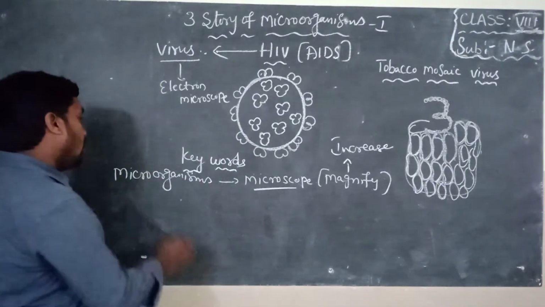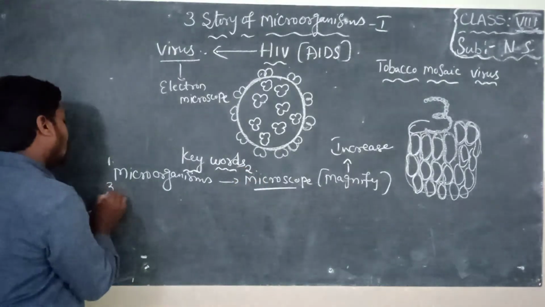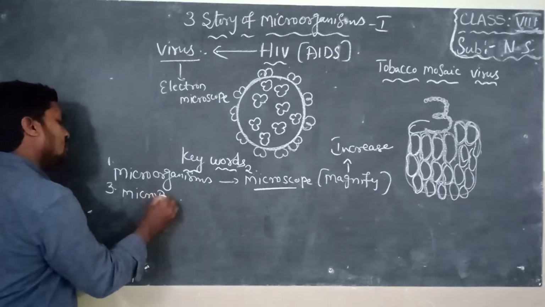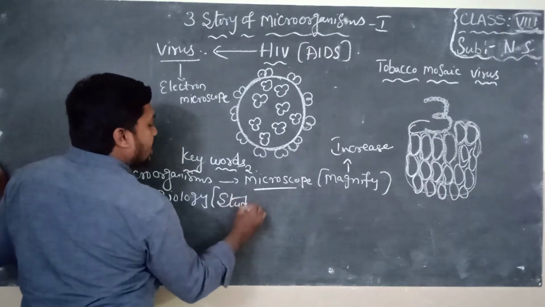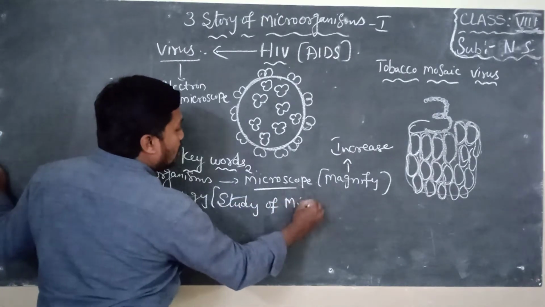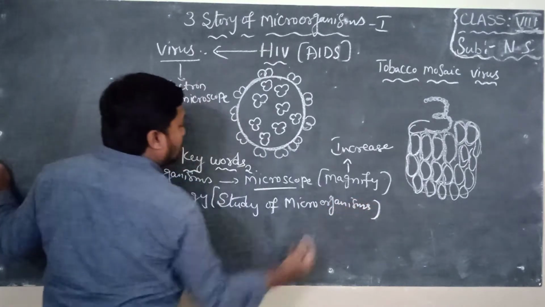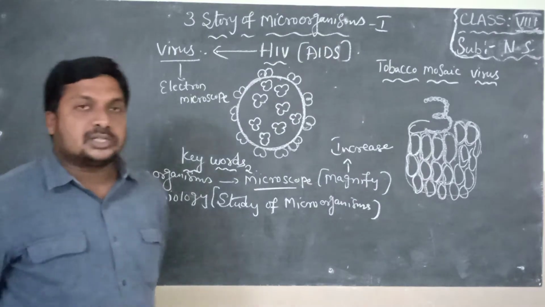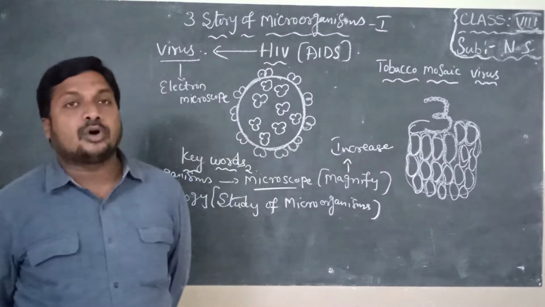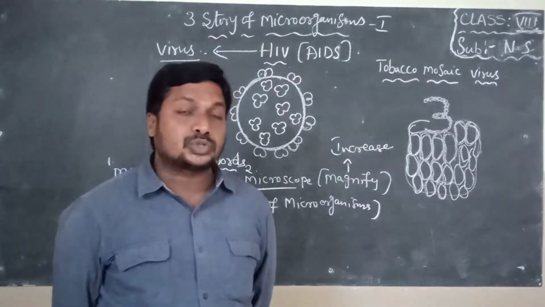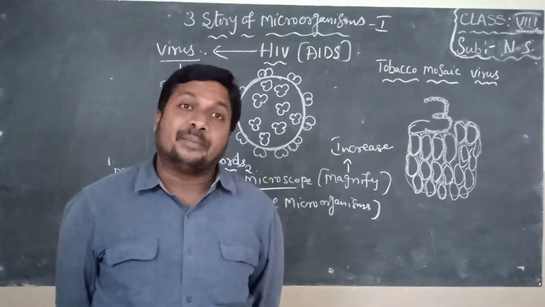Next one is microbiology. First keyword is microorganism. Second keyword is microscope. Third keyword is microbiology. What is meant by microbiology, children? Microbiology means study of microorganisms. Study of microorganisms is called microbiology. Who is the father of microbiology? Anthony van Leeuwenhoek. Why? Because he is the first person who observed microorganisms for the first time under a microscope. First he observed bacteria. He named those bacteria animalcules.